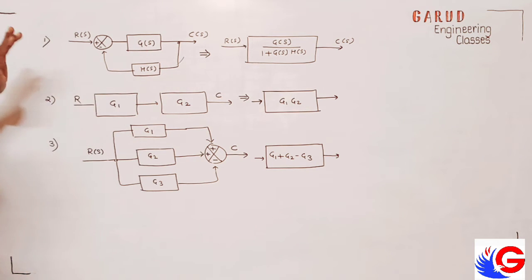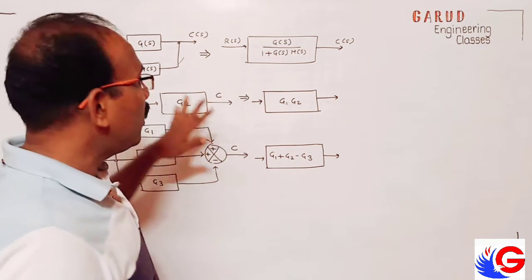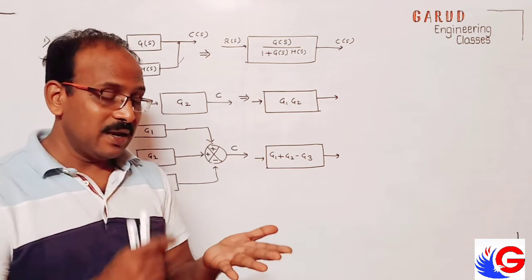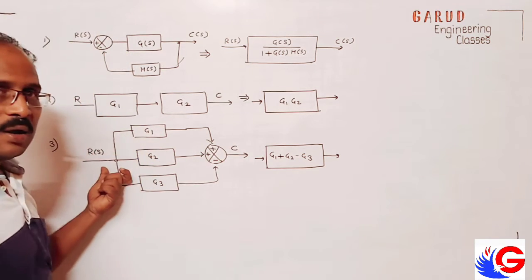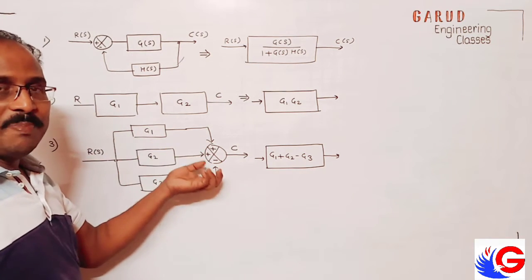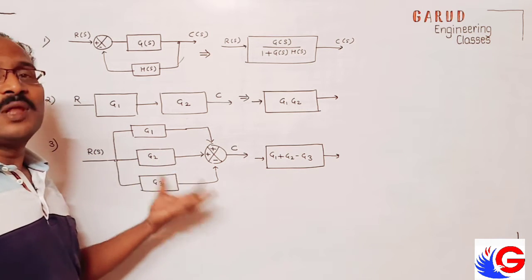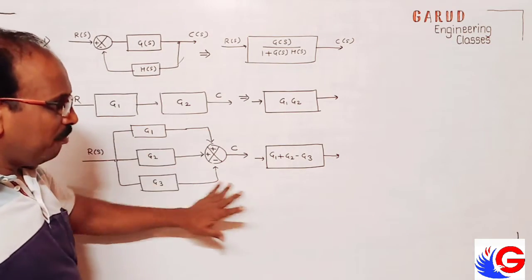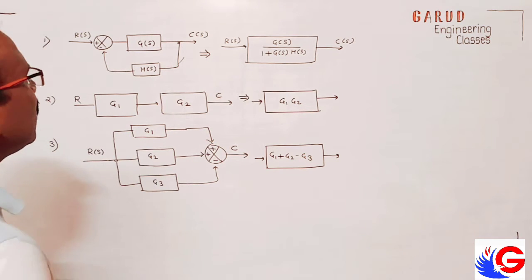So at least if you see 3 blocks, I take a practice of 3 blocks. If you are compatible with the 3 blocks, then I will add some, like if I shift summing point beyond the block, before the block. If I take summing point beyond and before the block, then what will happen? That I will explain afterwards. But at least you be compatible with this. There are 3 rules only. I am taking examples on the 3 rules.